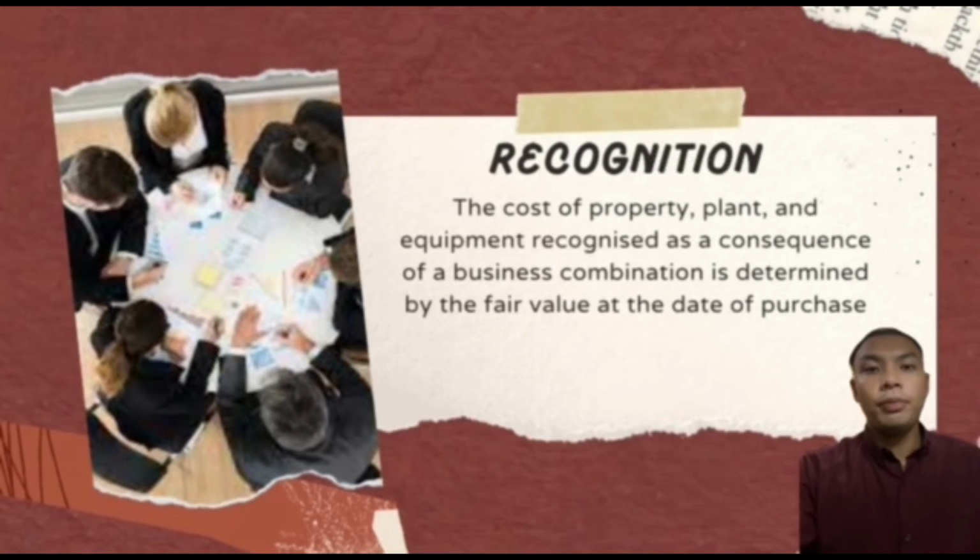When a major component of a piece of property, plant and equipment has a varied useful life, it is recorded as an independent item. Property, plant and equipment are derecognized upon disposal or when there are no anticipated future economic benefits from their use or disposal. Gains or losses resulting from the sale of property, plant and equipment are calculated as the difference between the proceeds of the sale and the carrying amount of the assets, and are recognized in the profit or loss.